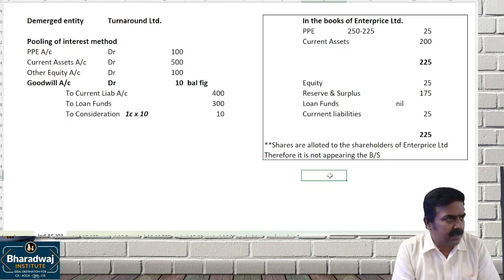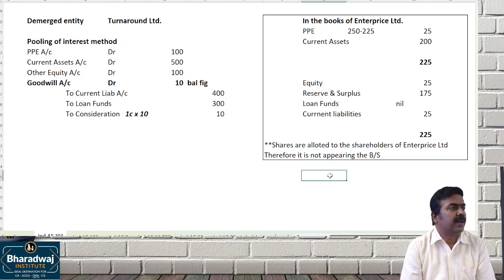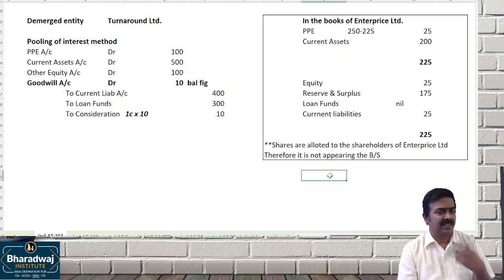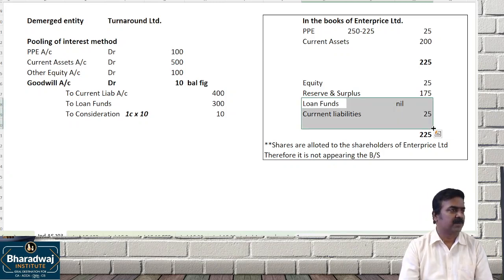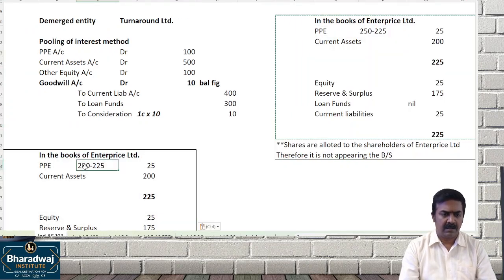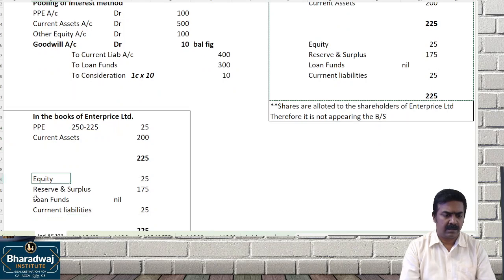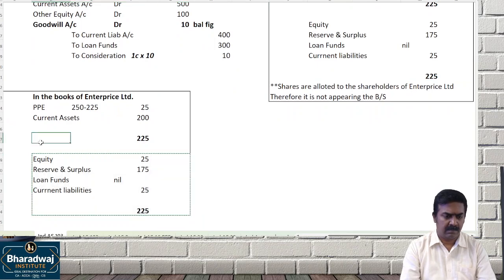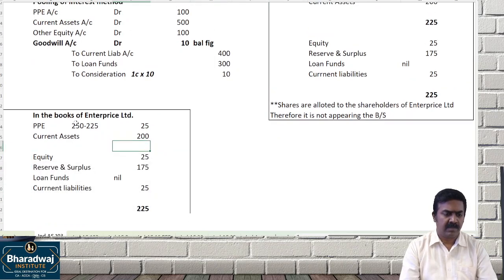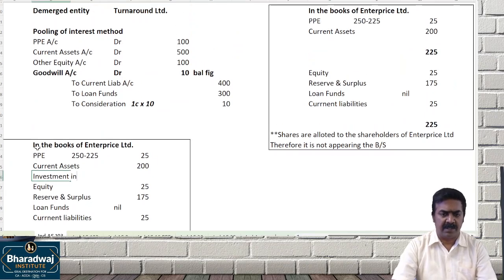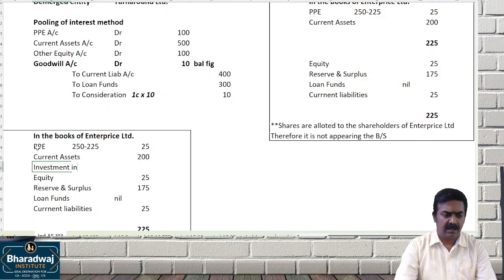Last class we did the same model. When shares are allotted to us, the 10 crore will come as what? On the asset side, investment. Suppose shares are allotted to us, how will it come? Investment in our assets, investment in which company? Turnaround.